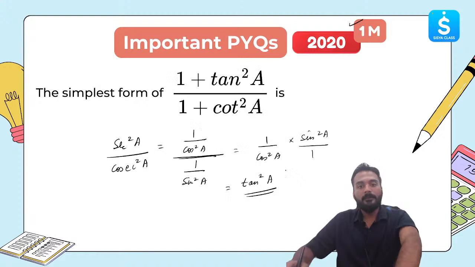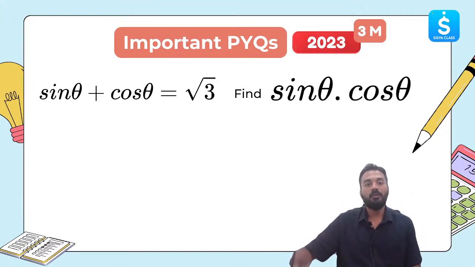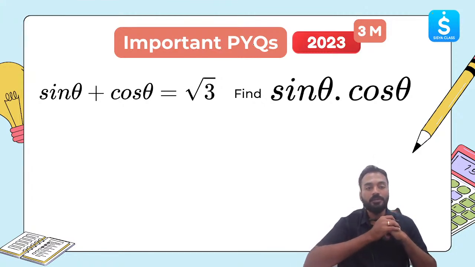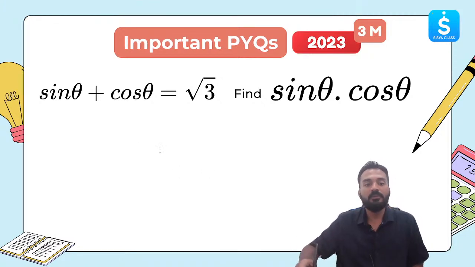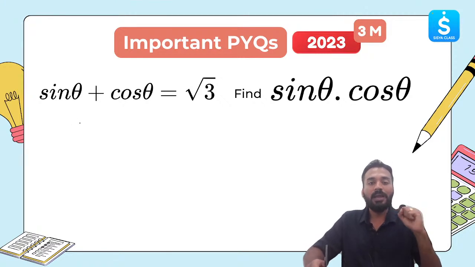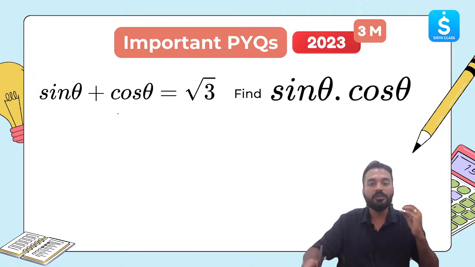Let's move ahead then. Let's get to the tougher questions now. 3 mark questions. This is a 3 mark question. In the question which was asked in 2023, the given information was sin theta plus cos theta is equal to root 3. Find sin theta multiplied by cos theta. So how to use identities over here? Now a plus b is equal to this much is given. A into b is being asked. Sin theta plus cos theta is given. 2 unknowns are given and the multiplication of those unknowns is being asked.